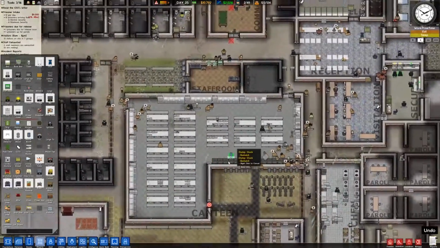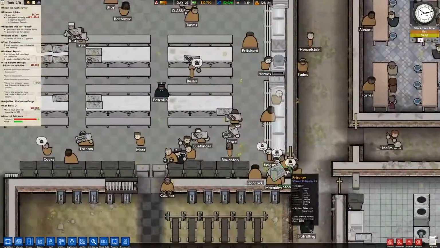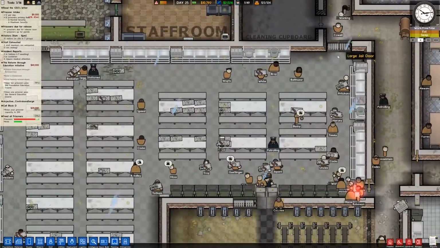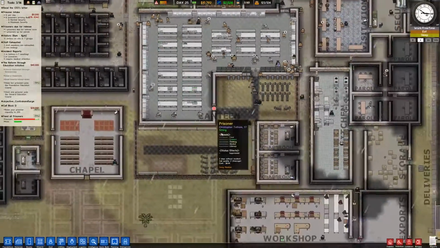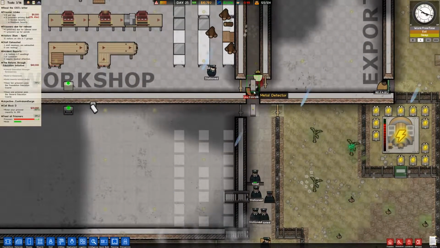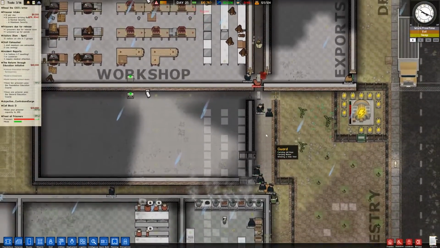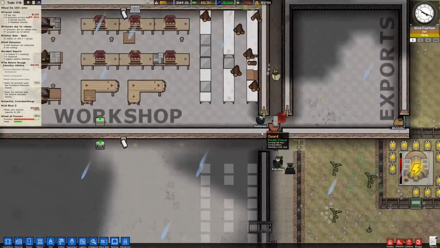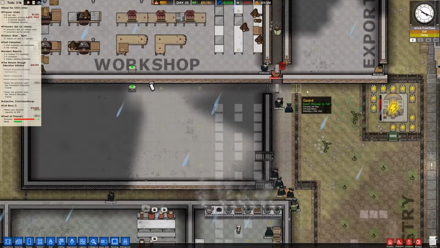Let's see. They go through the metal detector here. They go through it up here. They go through it here now as soon as that's done. A couple of detectors here. I think I might just put it in this hallway right here. That makes more sense to me. Because I don't know if that's really worth it.